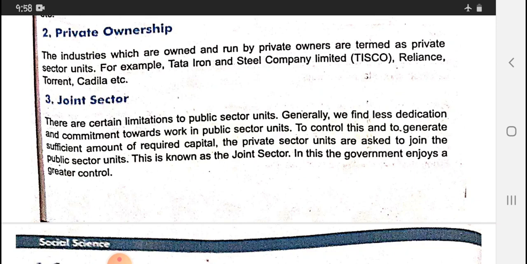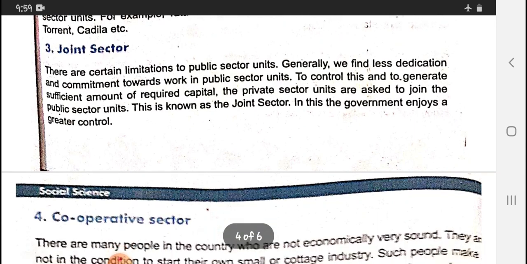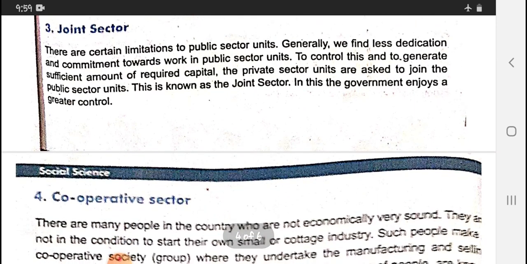The industries which are owned and run by private owners are termed as private sector units. For example, Tata Iron and Steel Company Limited, Reliance. So Jio is a private sector company. Why? Because the owner of Jio is Dhirubhai Ambani. Joint sector means the government and the private sector both work together.